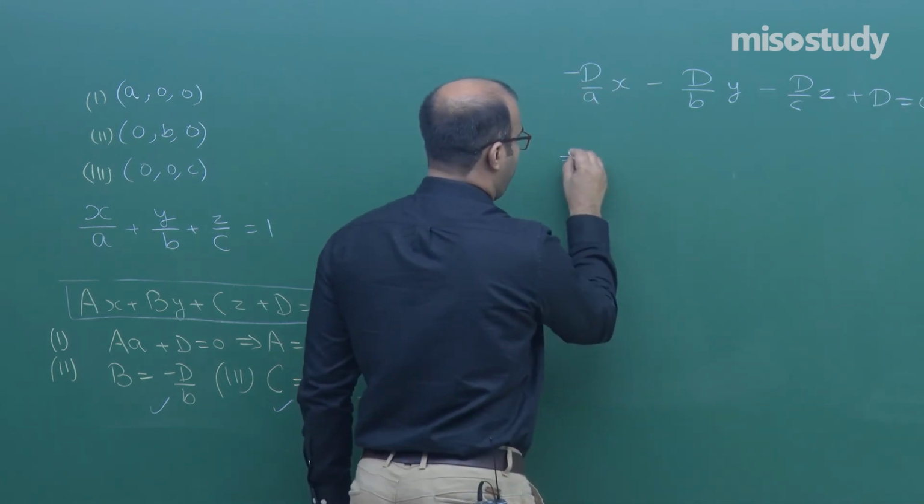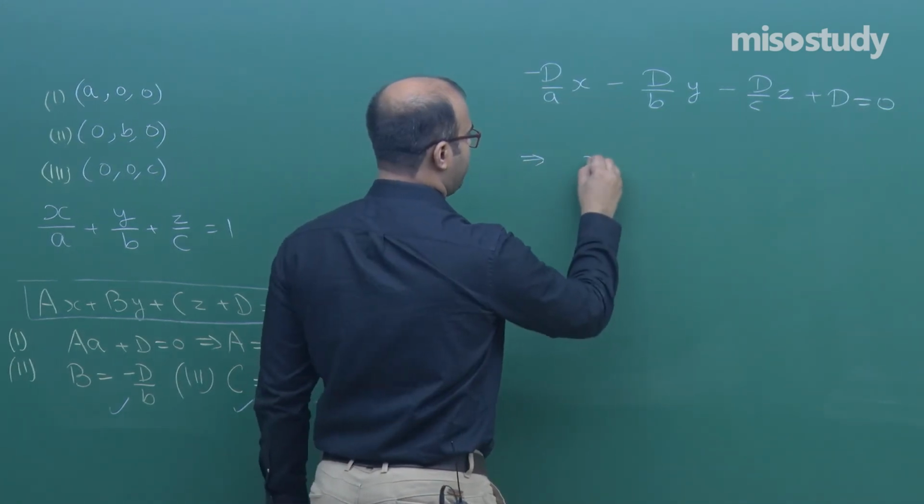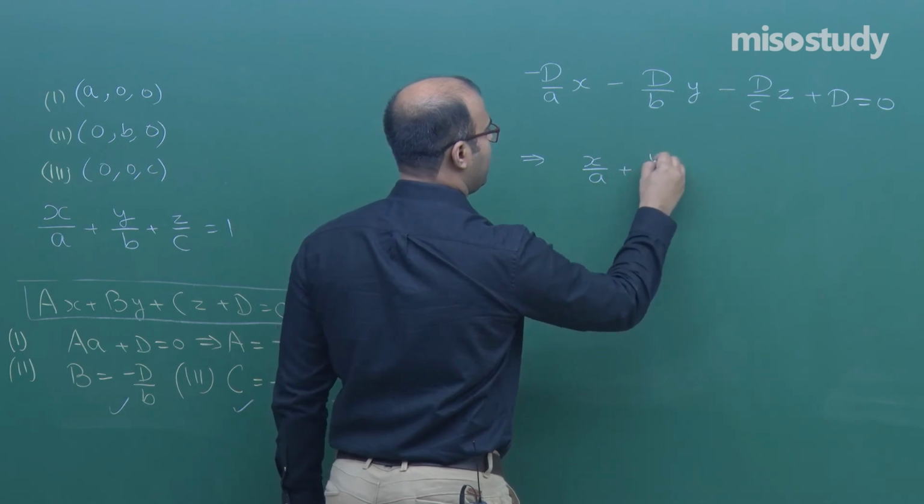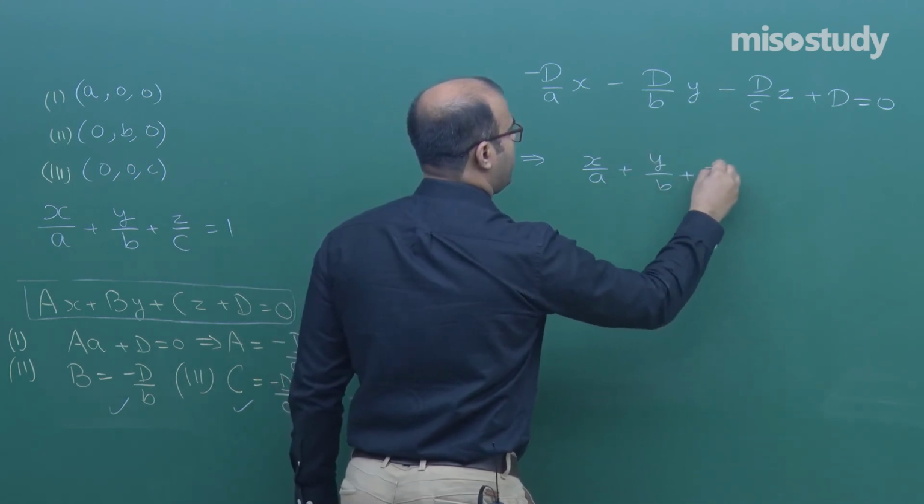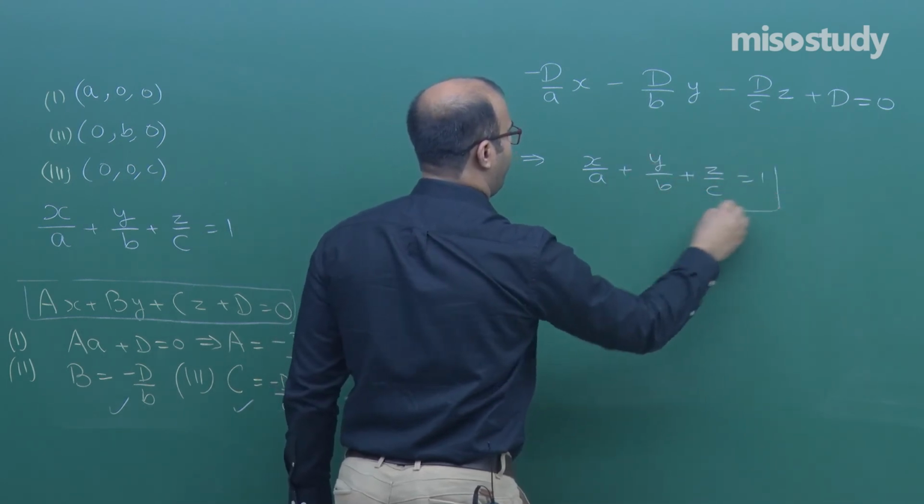So, after simplification, as d will get cancelled, x by a plus y by b plus z by c is equal to 1.